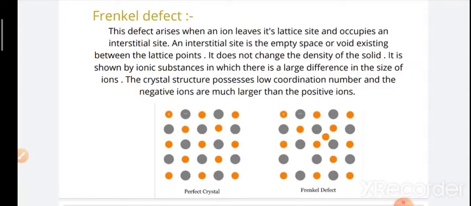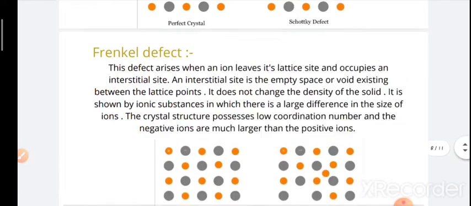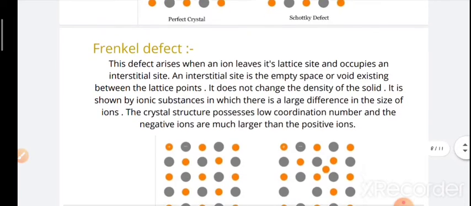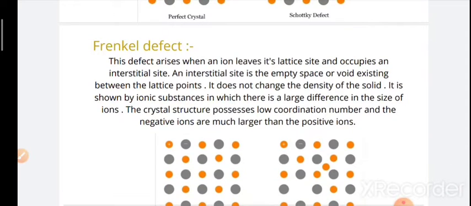It is shown by ionic substances in which there is a large difference in the size of anions and cations. The crystal has a low coordination number and the negative ions are much larger than the positive ions. This is just opposite of the Schottky defect. However, the density does not differ here.